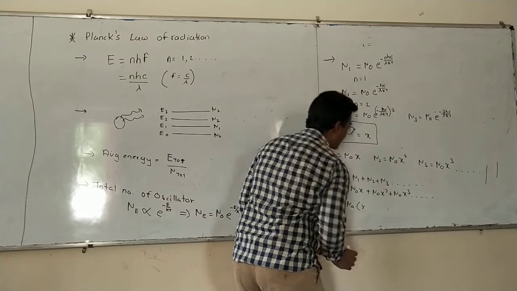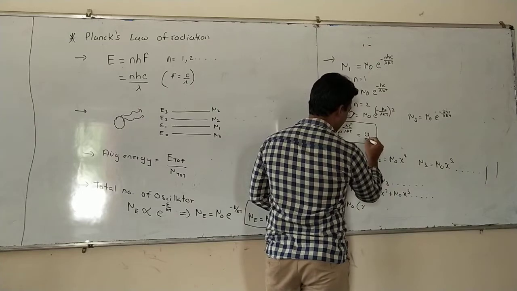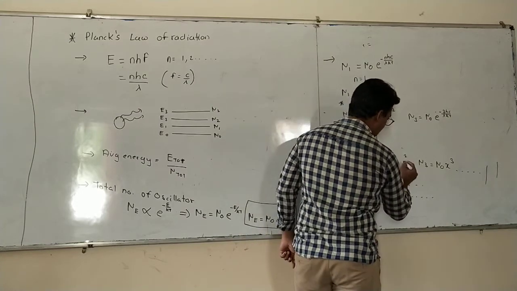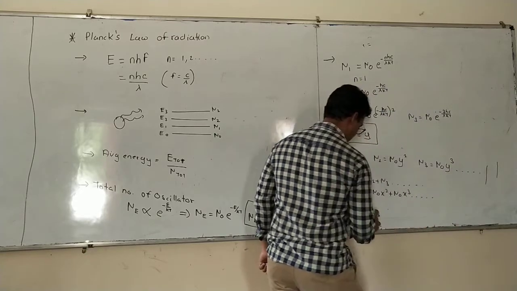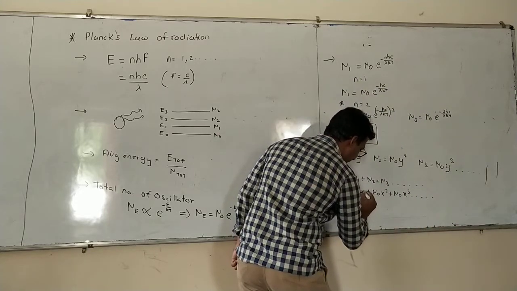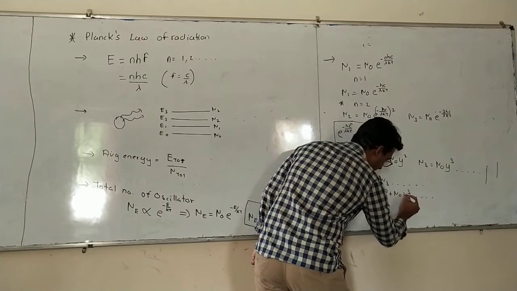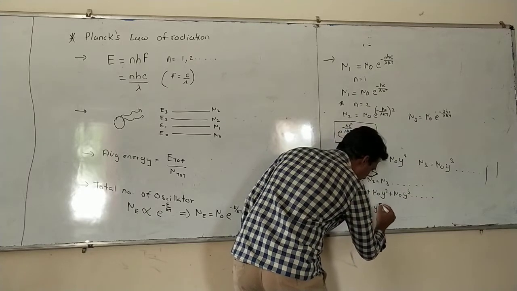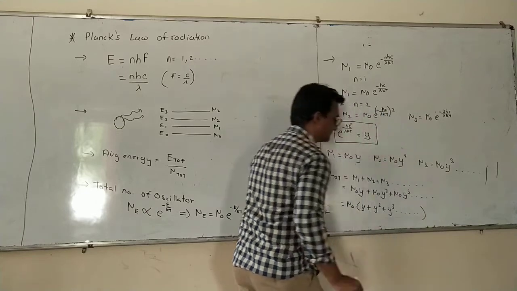We will take this as y instead of x, because there is another point where we have to take this as x. It will cause a lot of confusion, so we will take this as y. So this will be y plus y square plus y cube and so on.